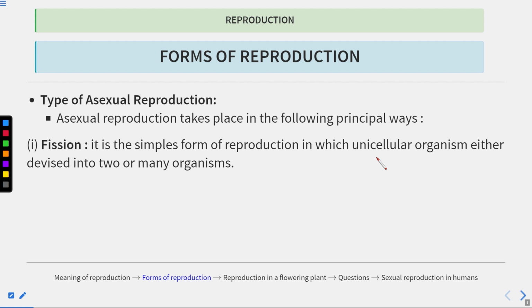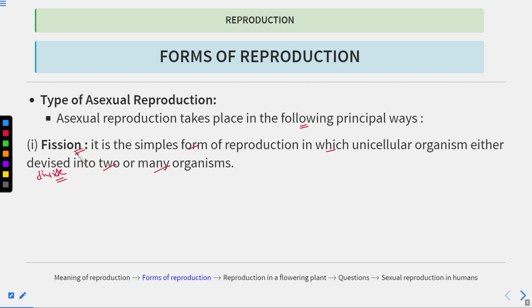Now let's talk about the next slide. Now let's talk about the types of asexual reproduction. Asexual reproduction takes place in the following principal ways. First is fission. It is the simplest form of reproduction in which unicellular organisms either divide into two or many organisms.